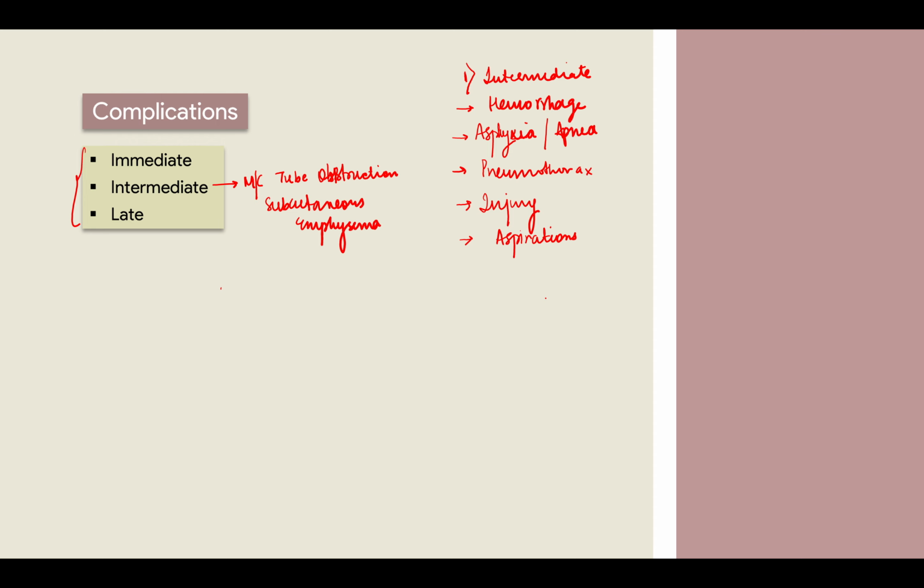So we just have to choose the perfect tube for that person and close the stoma very nicely. Otherwise the air will leak and there will be collection of the air, which is referred to as subcutaneous emphysema. So in intermediate we have learned two: tube obstruction and subcutaneous emphysema. Yes, there can be fistulas also, tracheoesophageal fistulas, ये सब हो सकता है.